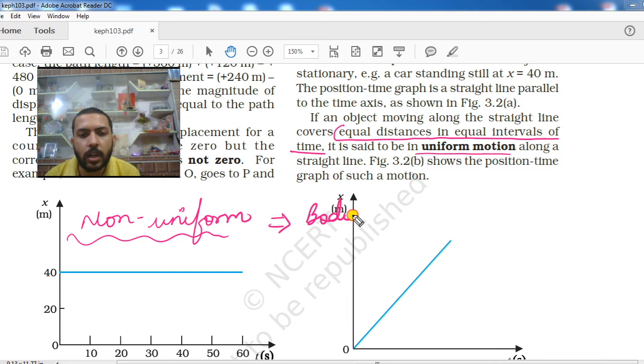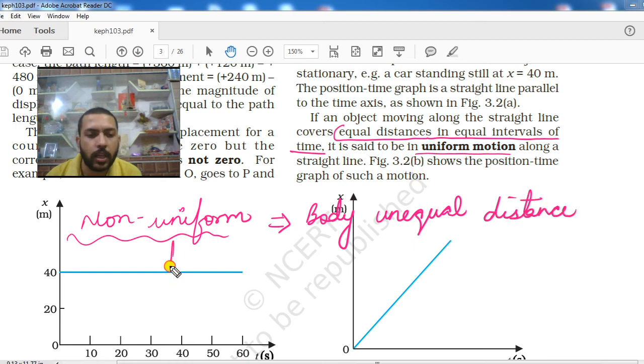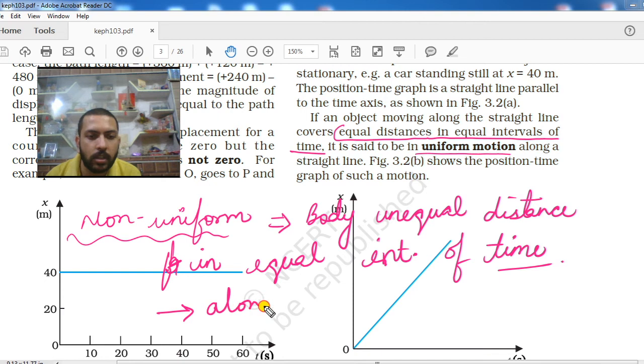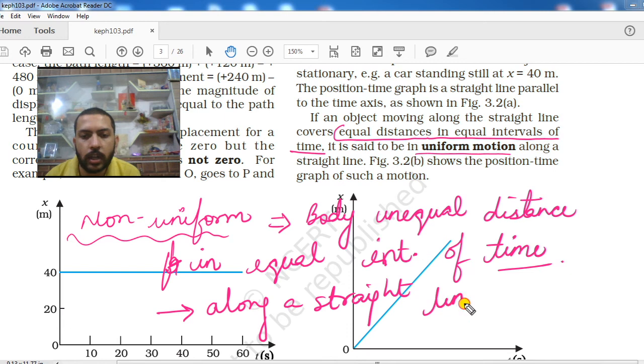You can say if the body is covering unequal distance in equal interval of time, and along with this we were adding one condition: along a straight line, then that type of motion we can call non-uniform motion.